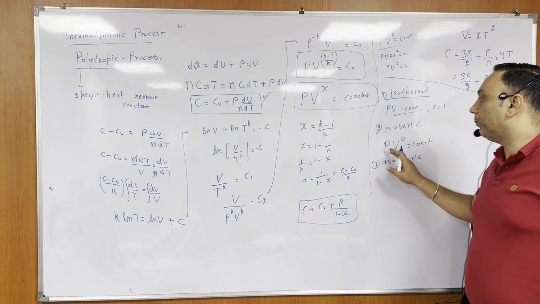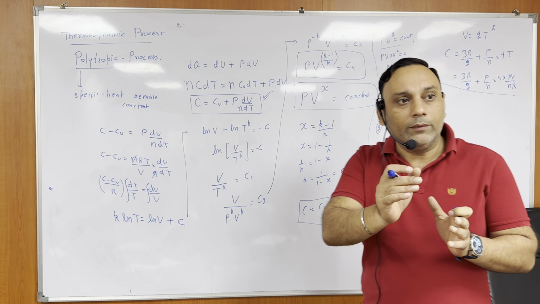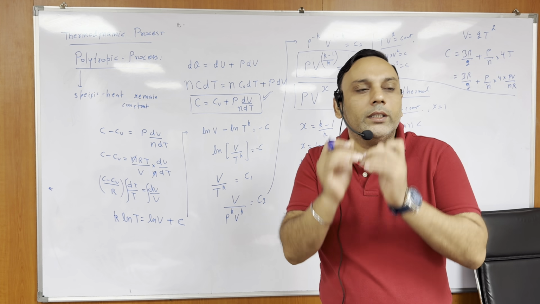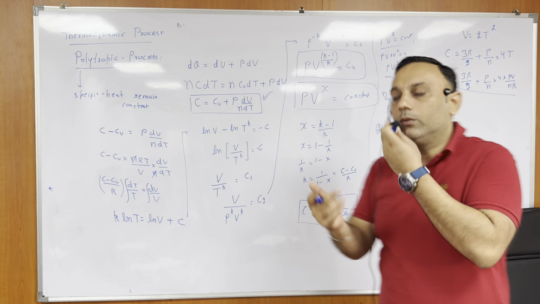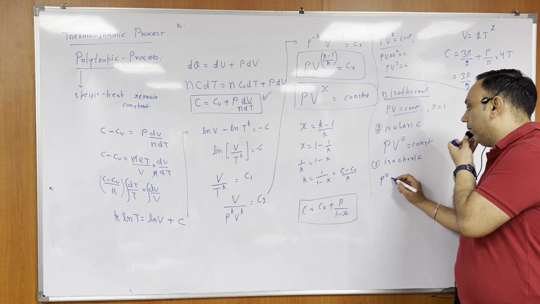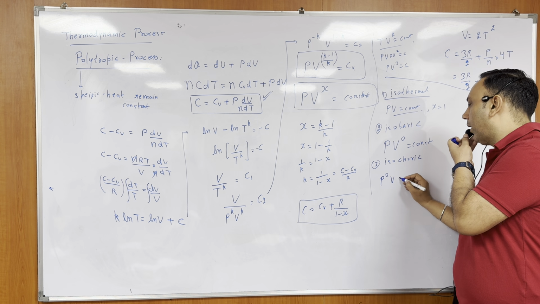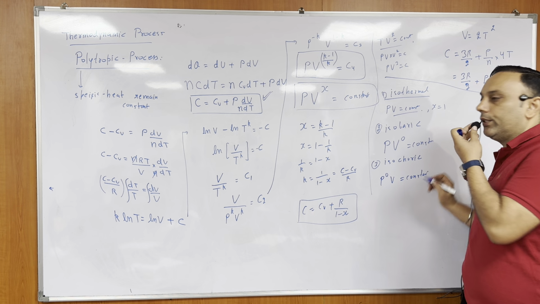I want P to the power 1. So when the power of P is 1, what is the power of V? That is the polytropic coefficient, right? So P to the power 0, then V to the power something is equal to constant. That is for the isochoric process.